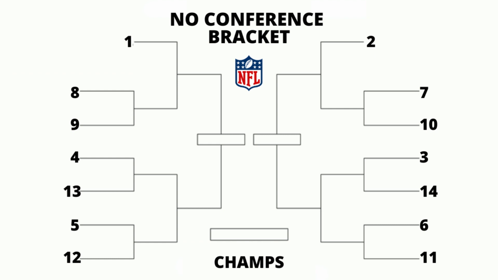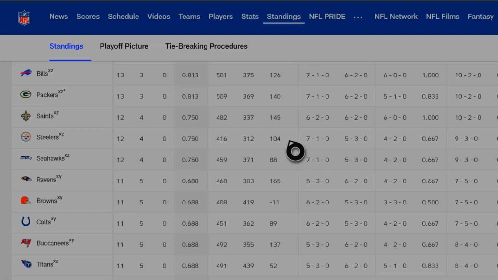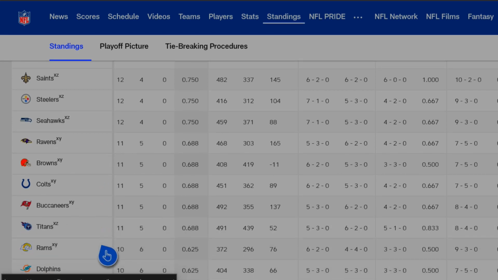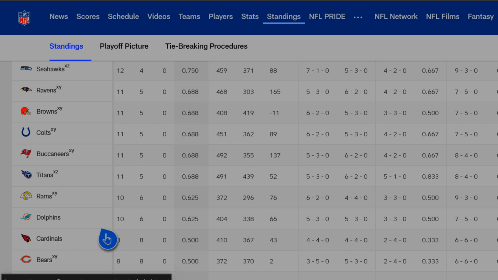Now, what are these seedings? Why don't we go ahead and pull up NFL.com, go to standings, and go to league standings, and we'll be able to see the top 14 teams. In order, starting from the number 1 seed, we have the Chiefs, the Bills, Packers, Saints, Steelers, Seahawks, Ravens, Browns, Colts, Buccaneers, Titans, Rams, Dolphins, and Cardinals.